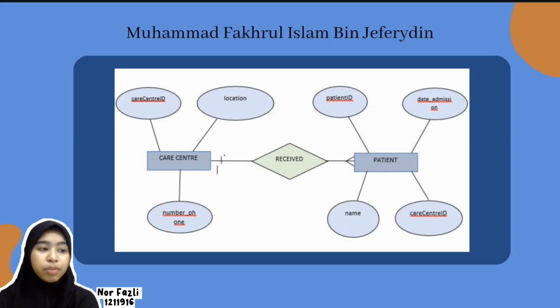Entity relationship for Muhammad FAKHRUL Islam bin JEFERYDIN. The entities of the system are care center and patient. The attributes for care center are care center ID, phone number, and location. For patient we have patient ID, name, admission, and care center ID. The relationship between the entities is one to many.